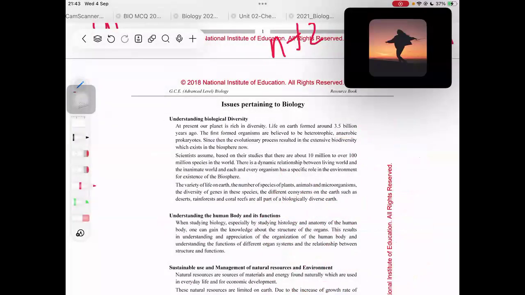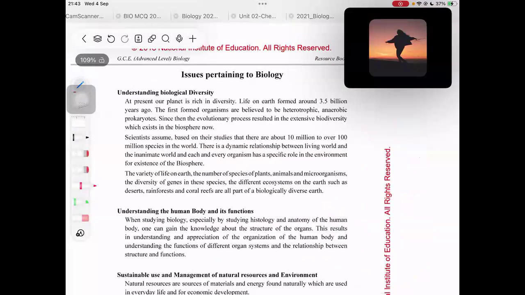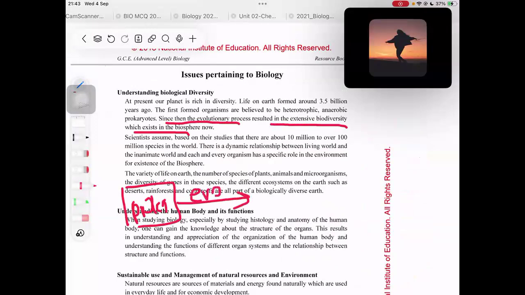All right, now let's read this part. Since then, the evolutionary process resulted in the extensive biodiversity which exists in the biosphere now. So, starting from the first prokaryotes underwent evolution. We will be learning what evolution is. Evolution means the changes over generations. That means these prokaryotes kept on producing other prokaryotes over generations. So while producing these prokaryotes over generations, there could be mutations taking place.